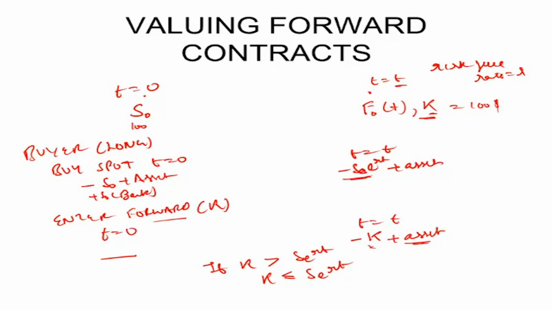Similarly, we will now try to understand the seller's perspective, and let's see what he will think about this contract. Take out your notebooks and try to do the seller's perspective for me. So let's now understand the seller's perspective on the forward contract. At t equal to 0, the spot price is S0. At t equal to T, the counterparties have agreed at a price F0,T, which we are also representing as K.